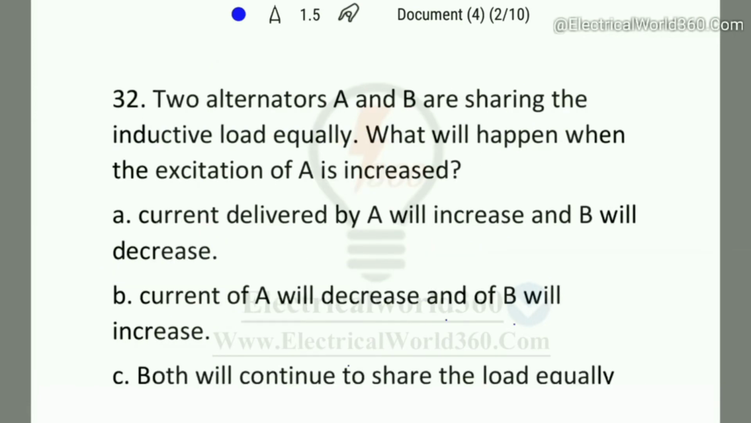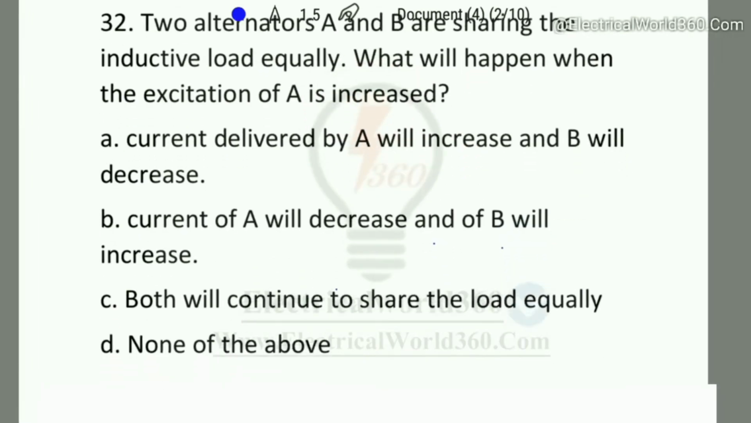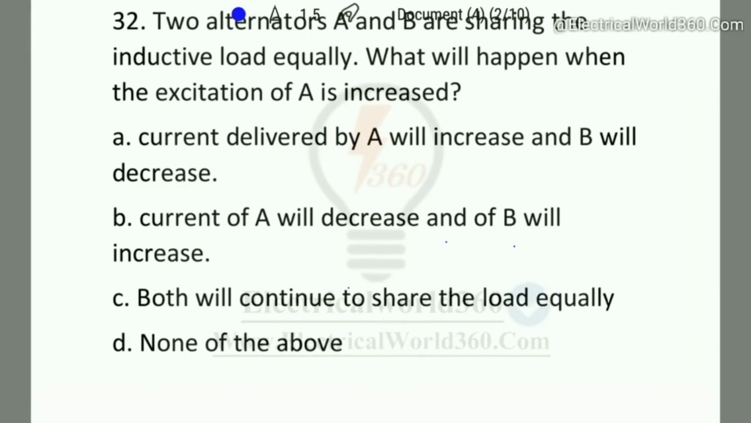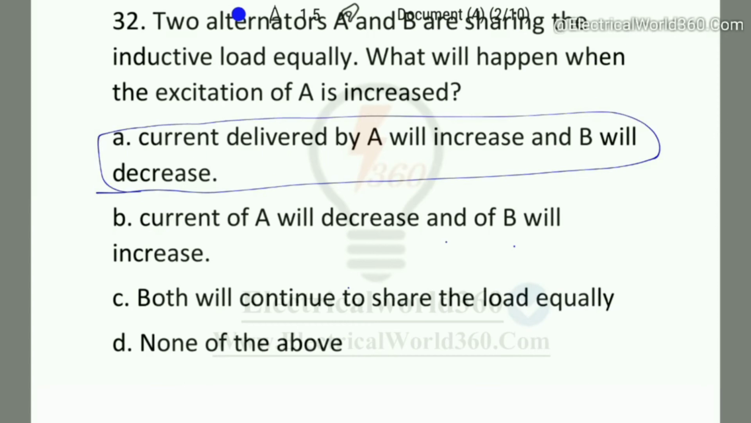Question number 32. Two alternators A and B are sharing the inductive load equally. What will happen when the excitation of A is increased? Current delivered by A will increase or B will decrease. Current of A will decrease and of B will increase. Both continue to share the load equally, or none of the above. So in that case, option A will be the right answer.